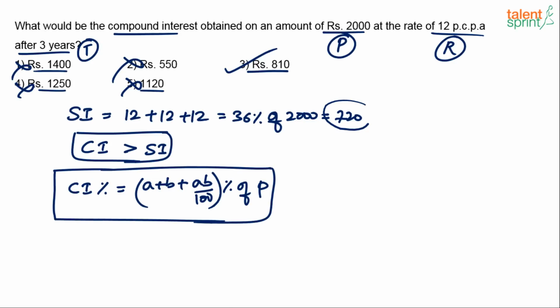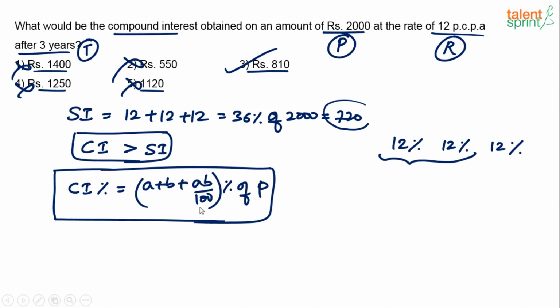So it's like this. 12% in the first year, 12% in the second year, and 12% in the third year. First of all, apply A plus B plus AB by 100 for the first 2%. You will get the CI for 2 years. Then whatever result you get here, use that along with the third percentage and again apply A plus B plus AB by 100. So the simple concept is the same formula has to be used twice.